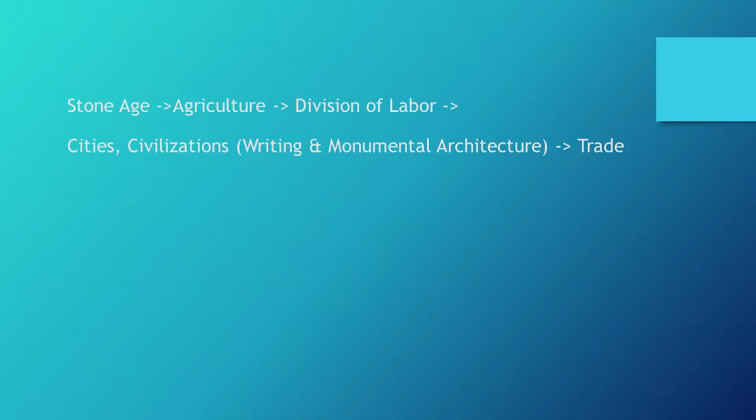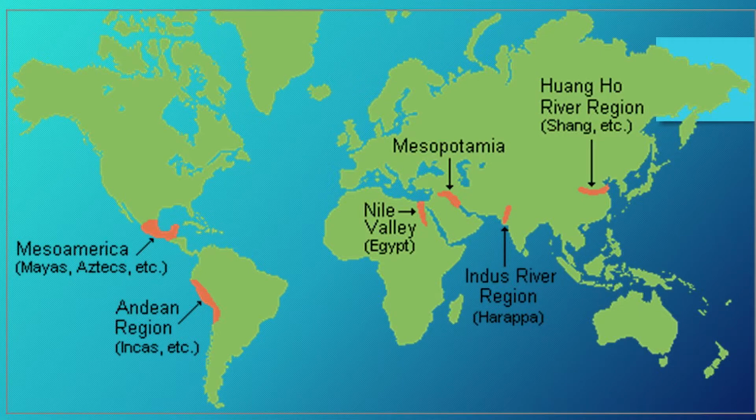Okay, real quick recap. We had the Stone Age, Paleolithic people. Then we went to agriculture, Neolithic people. And they have this division of labor and it's spreading out, new technologies and new jobs. This gives rise to civilizations. And now we have civilizations and they can trade and they can benefit from each other. Trade is the next step towards human progress. Real quick, we're looking at the first civilizations. Okay, we're at the Nile right now in Egypt.